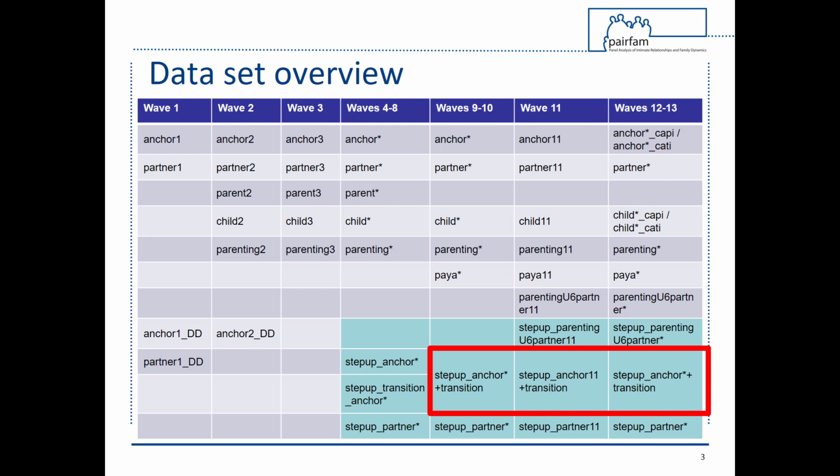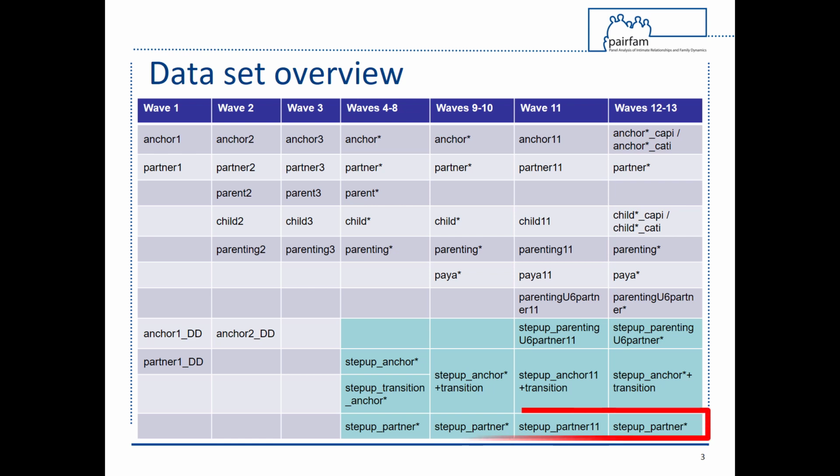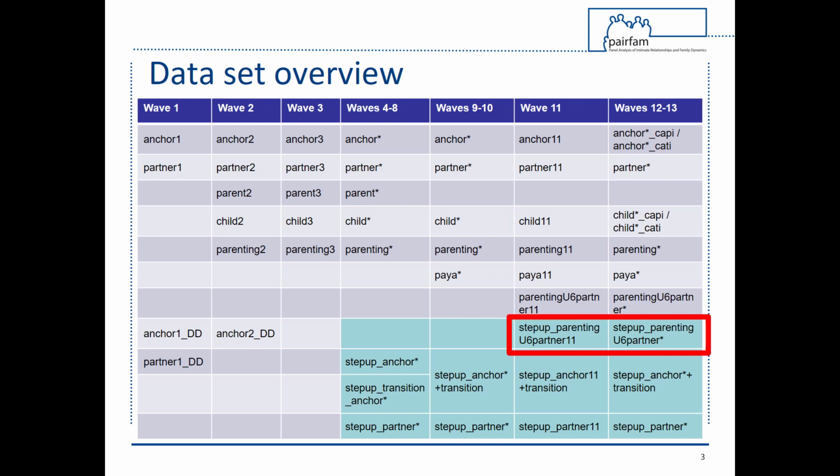From Wave 9 onwards, this transition module was incorporated into the Anchor KP survey as an add-on module for first-time anchor respondents, and data from these interviews are stored in a combined dataset named Step-Up Anchor Plus Transition. Data from Step-Up respondents' partners are stored in the datasets Step-Up Partner 4 to 13. Also available are Step-Up Parenting U6 partner datasets from Wave 11 to Wave 13. All Step-Up datasets are stored in a separate folder in the scientific use file.